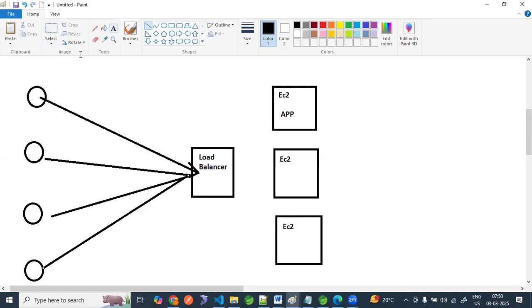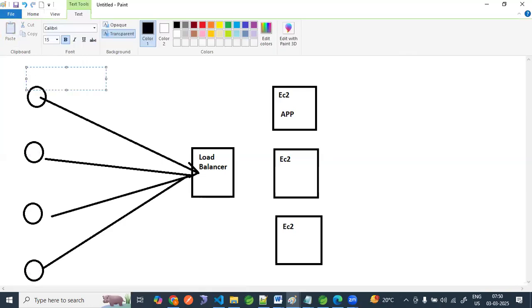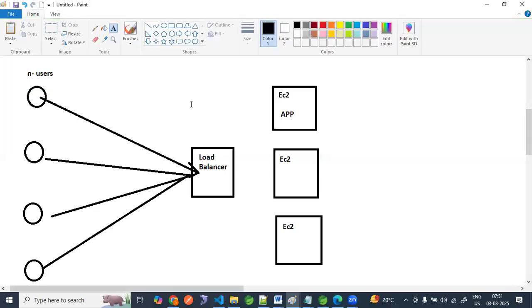Okay, these all are users, and we have a number of users. The request will go to the first EC2 instance, then the second EC2 instance, then the third EC2 instance. The next request will go to this EC2 instance, the next to this one, and then to this one. So this is the basic understanding of a load balancer.